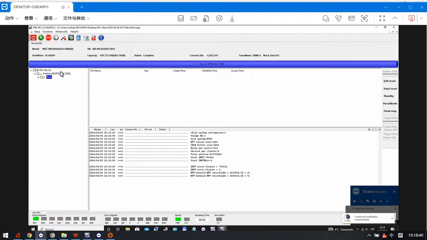Now we need to go to the disk image interface, because we can see the MFT is corrupted, so we cannot extract the lost data directly by this method.